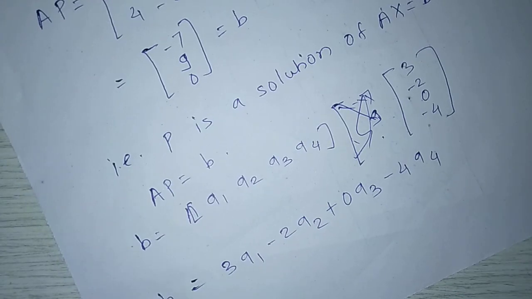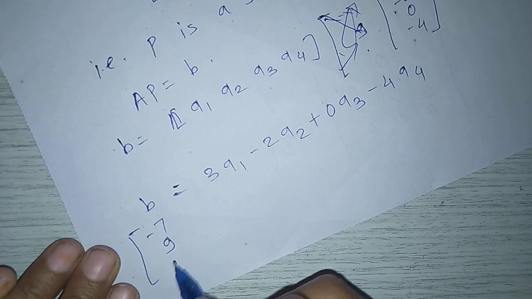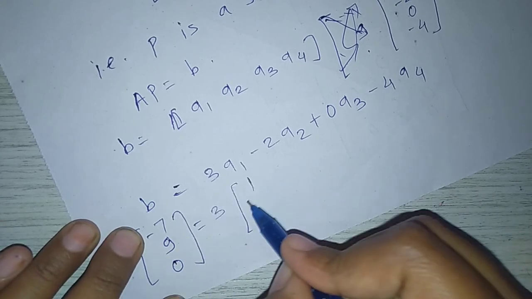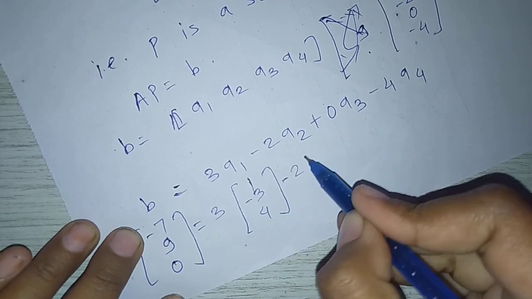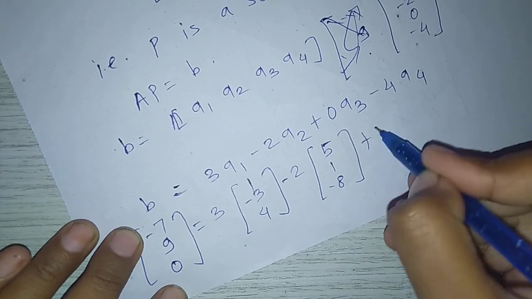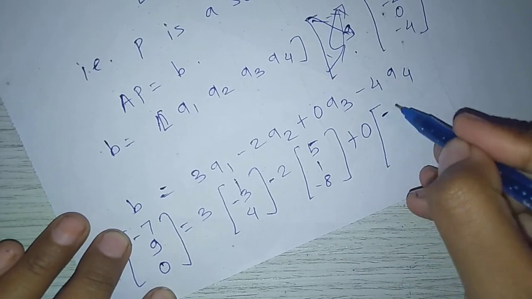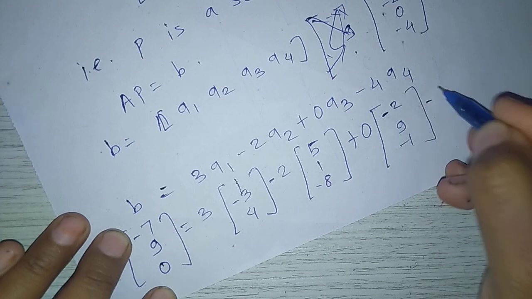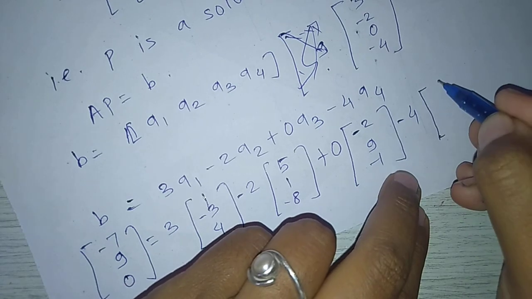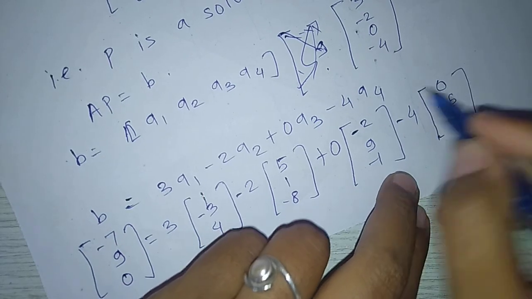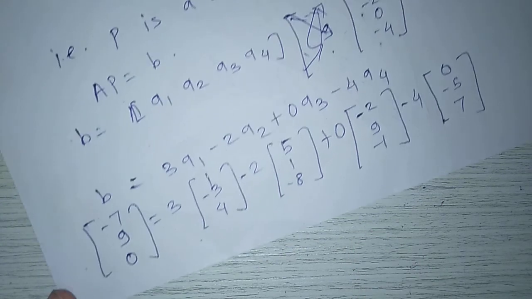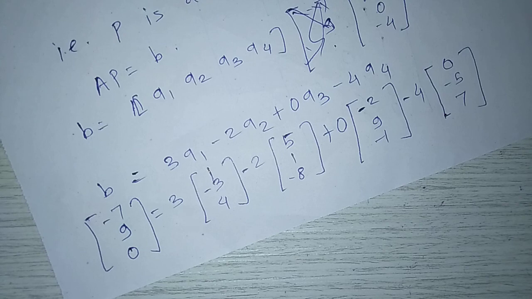B, which is minus 7, 9, 0, equals 3 times A1, the first column of A, 1, minus 3, 4, minus 2 times the second column of A, 5, 1, minus 8, plus 0 into the third column of A, minus 2, 9, minus 1, minus 4 times the fourth column of A, 0, minus 5, 7. This is the specific linear combination of the columns of A equal to B. Here we stop.